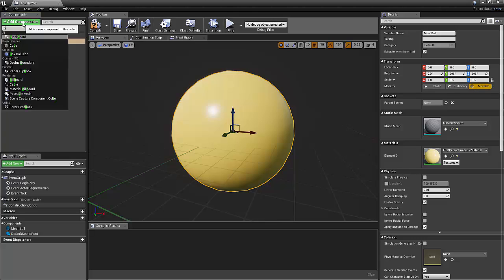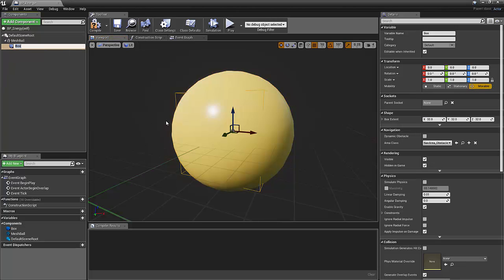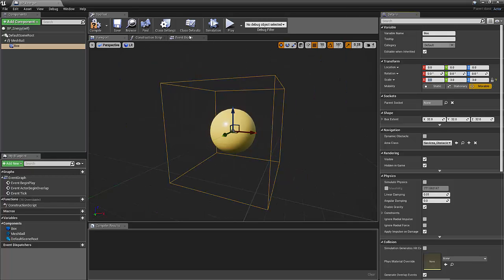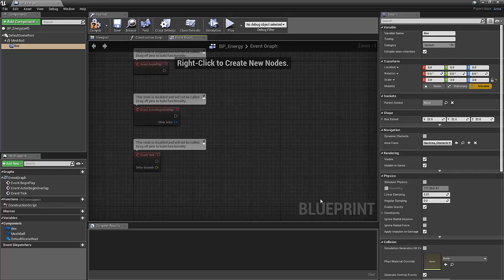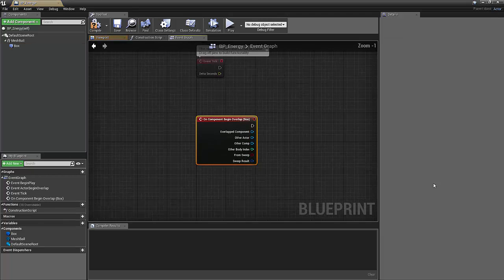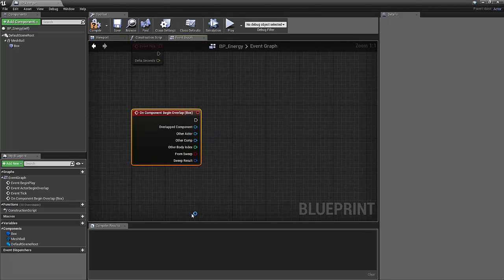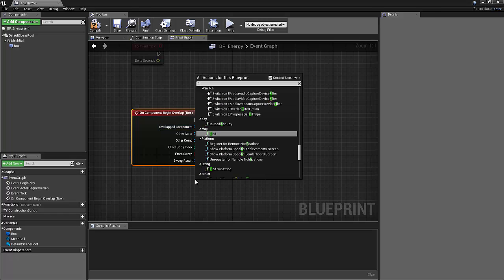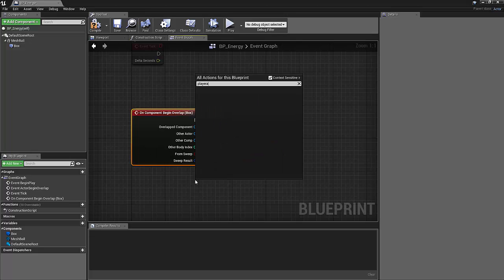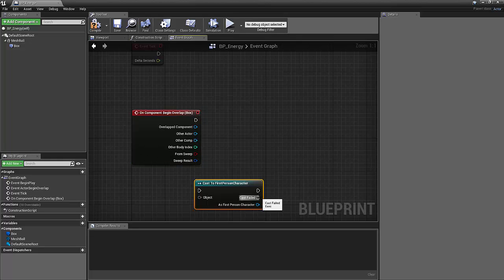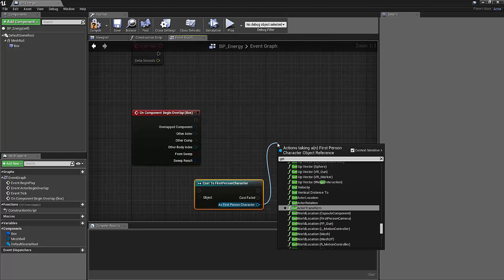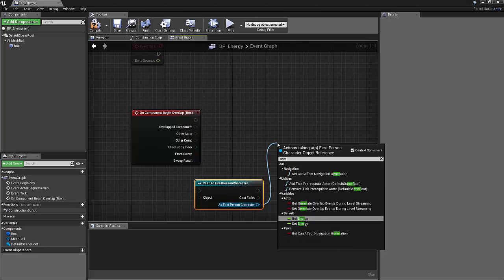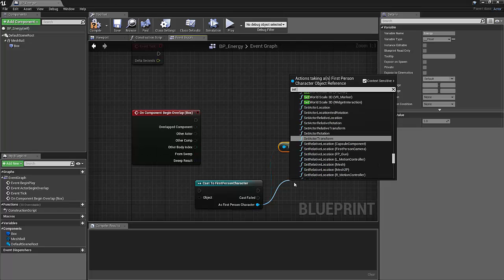All right, so let's add a collision. So box collision, and we'll make that a little bit bigger. Okay, so then when we run into that in the event graph, we'll say component begin overlap. We're going to get the first person player again, cast to the first person character, and we're going to get our energy. Going to get the energy, and we're also going to set the energy.